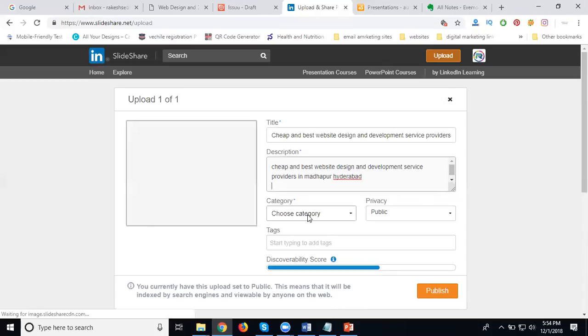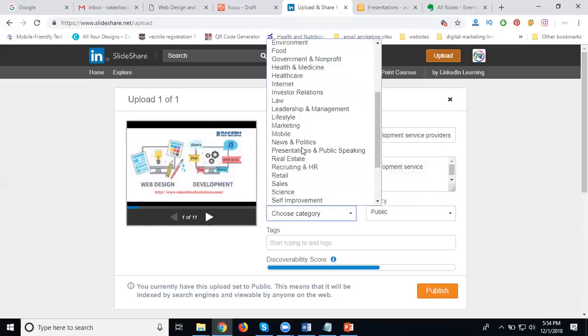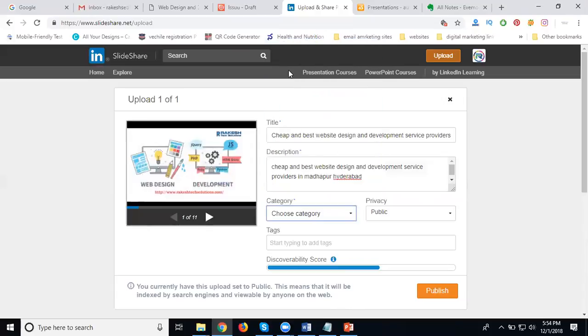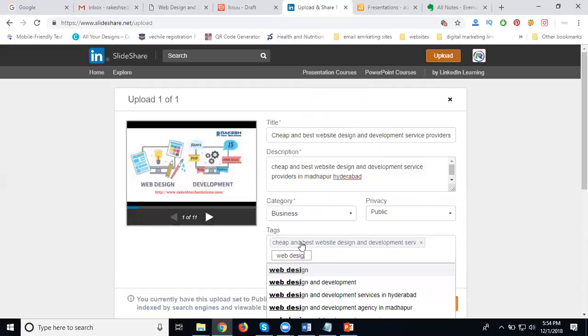So select your category. Business. Web design. Design.